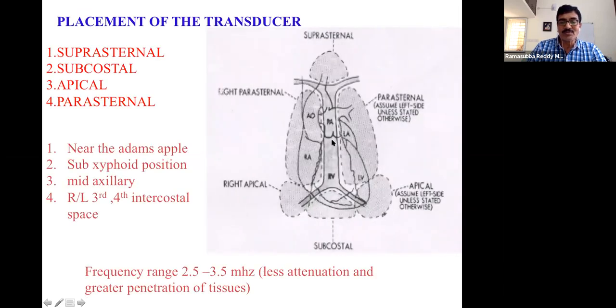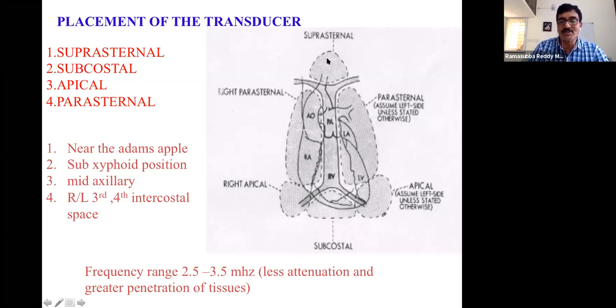To identify the function of the heart, they place the probe at 4 positions mainly: suprasternal, subcostal, apical, and parasternal. These two are parasternal, these are apical, this is subcostal, and this is suprasternal.